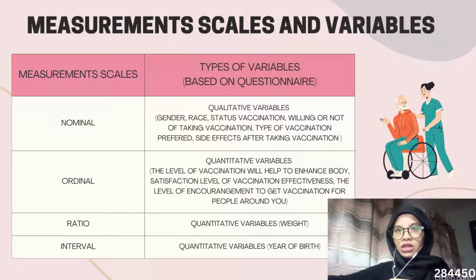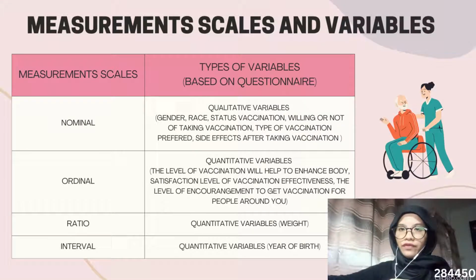And the second measurement scale is ordinal, which is a quantitative variable type. The examples of questions that we use are the level of how vaccination will help to enhance the body, satisfaction level of vaccination effectiveness, and the level of encouragement to get vaccinated for people around us.